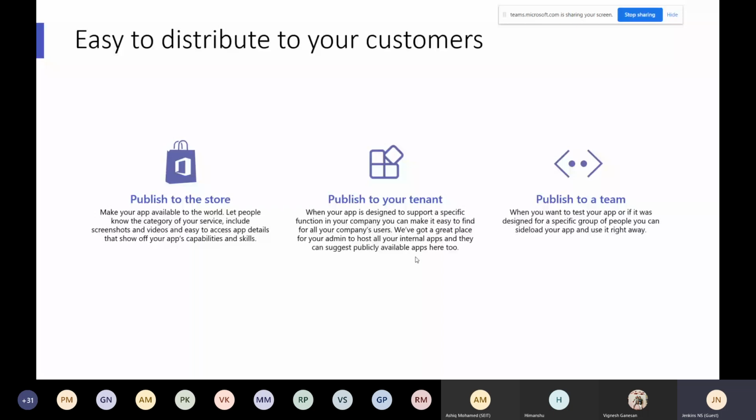That's publishing to the store. Once you submit to the store, there is a three-step process. They come one by one and share the details with you, and you can properly submit everything. Then your application is in the public store, and any tenant in Office 365 can access the application. You can also get some rewards once you have published your app. It's a small process, but it takes at least one week.